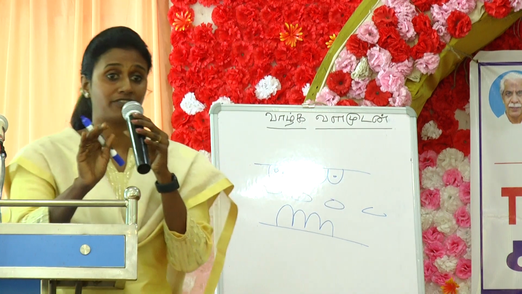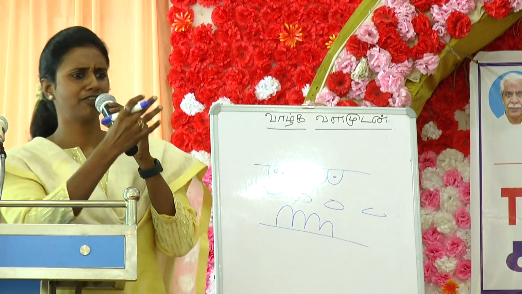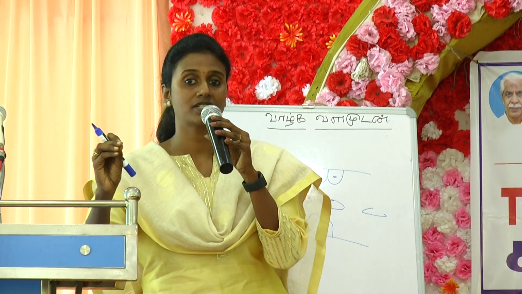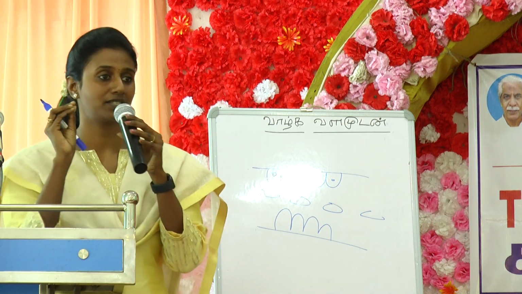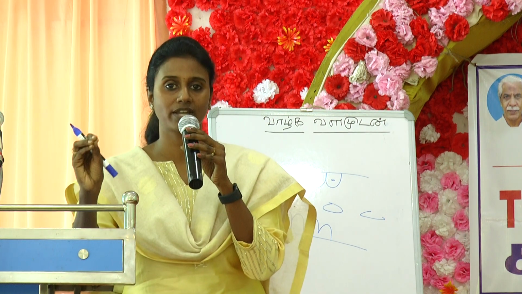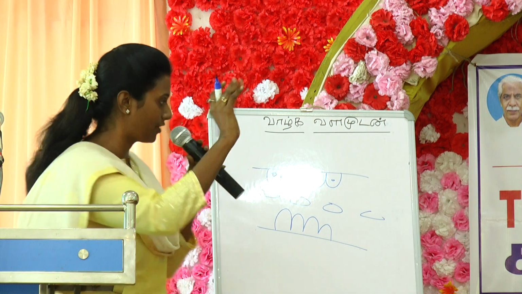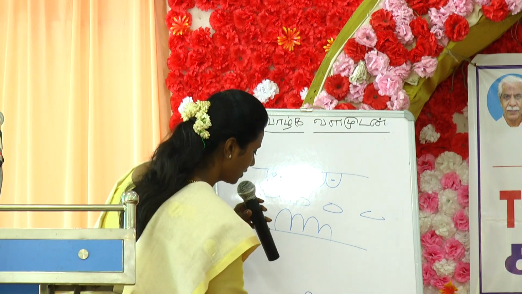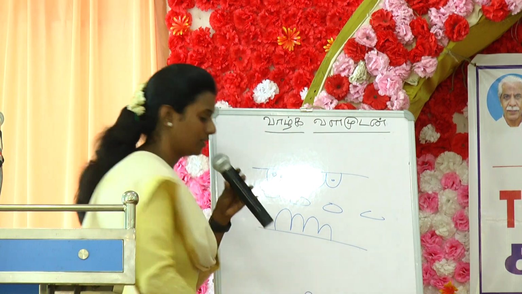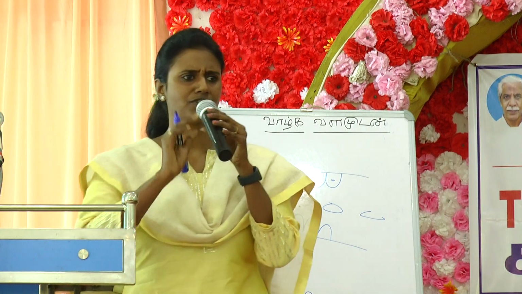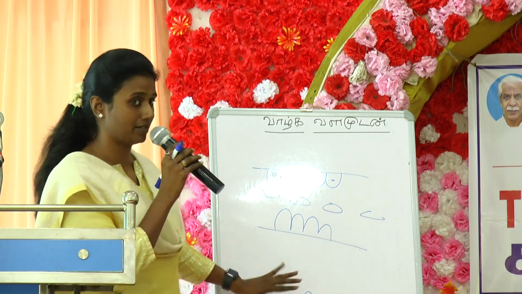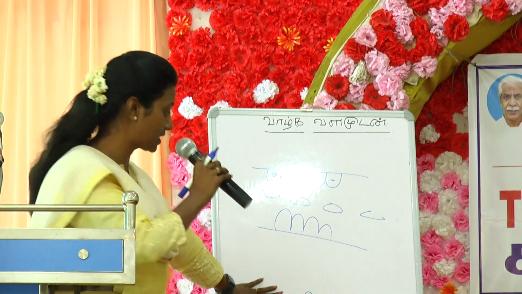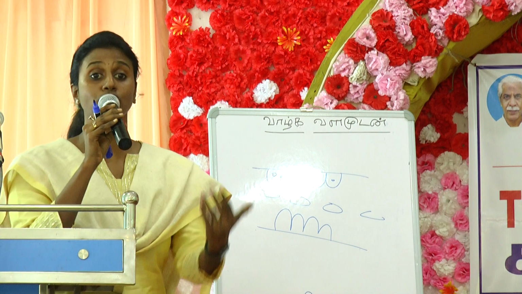Now, the neutrophils, we all know the WBCs, there are different forms of immune cells. In that, the neutrophils are the first line of defense. When disease-causing microorganisms enter our body, for example, this is a disease-causing microorganism which has entered the body, it will produce chemicals, and this is recognized by the neutrophils.